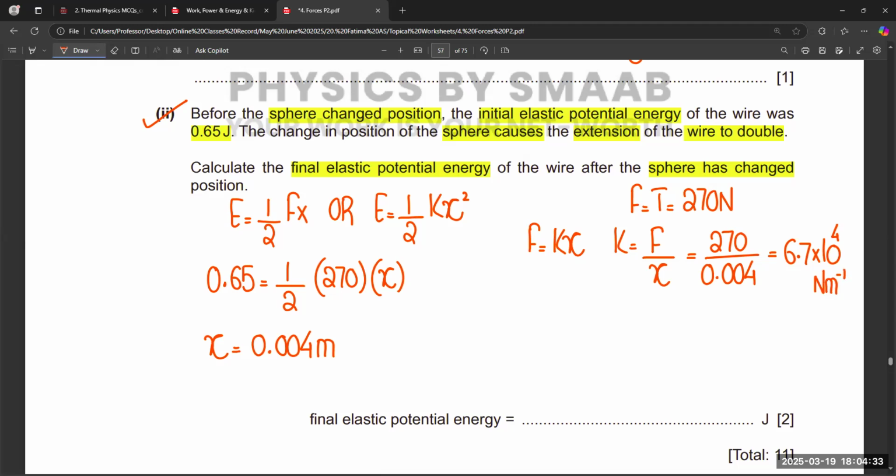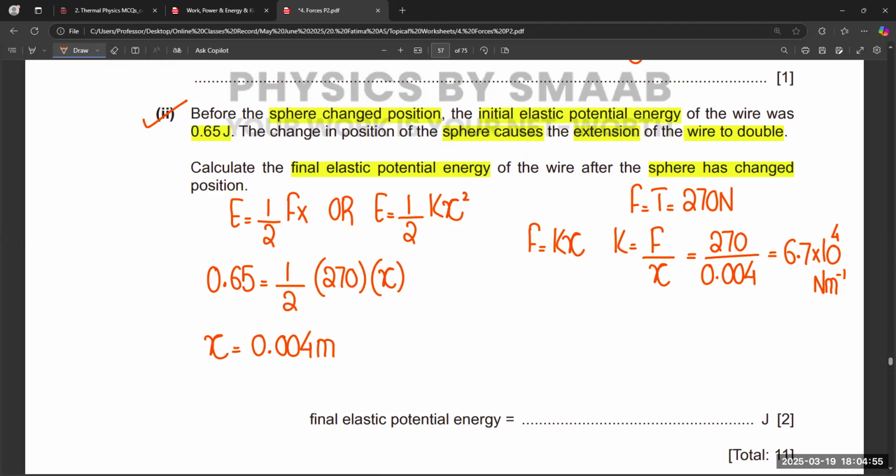And now we use this same value to find the final energy. So to find the final energy, we use the same formula, half Fx. The value of k is now given, and the extension is double. So we need to double this extension.